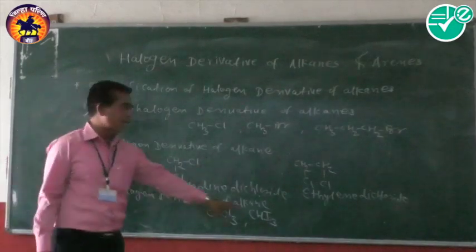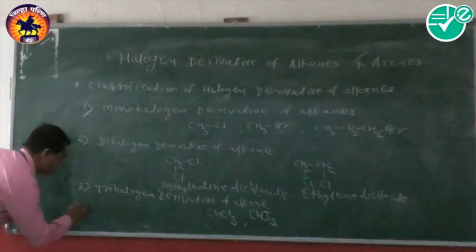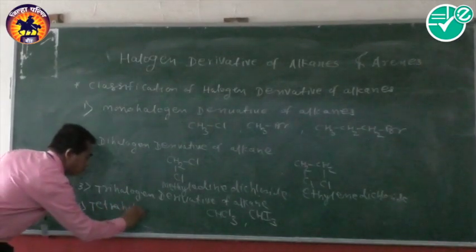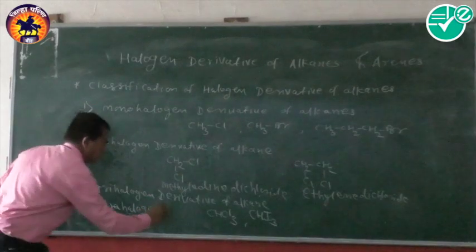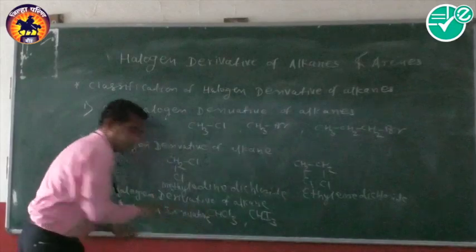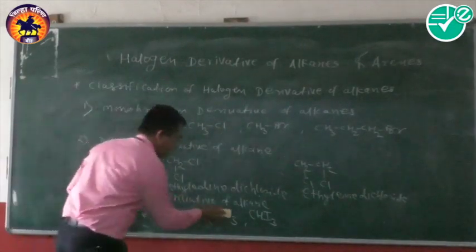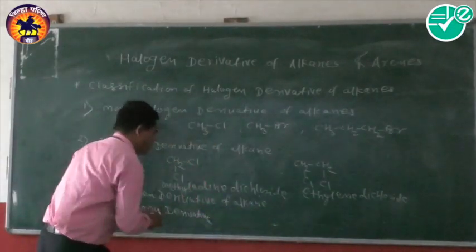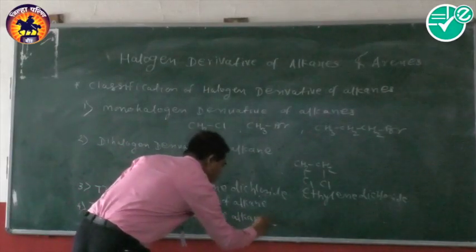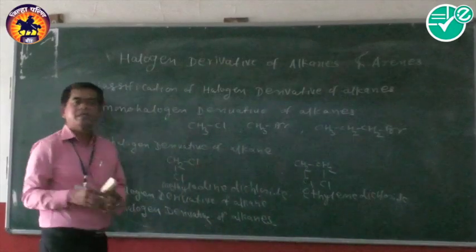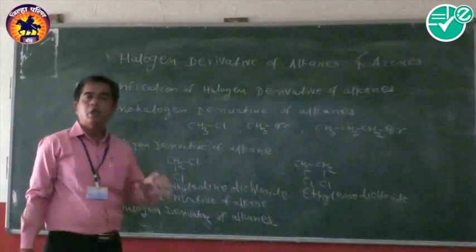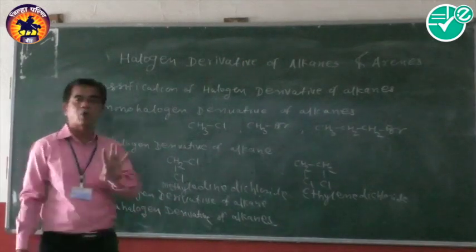In this way, these are examples. And the last is the tetrahalogen derivative of alkane. Now in this case, like mono, di, tri, tetra indicates four.